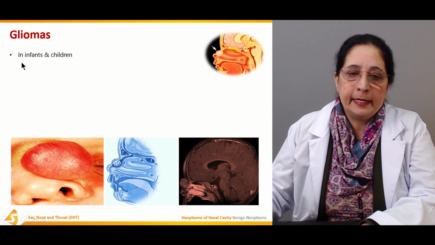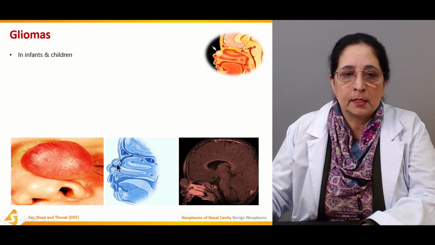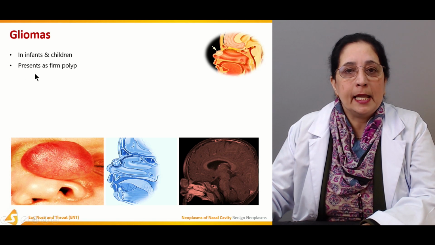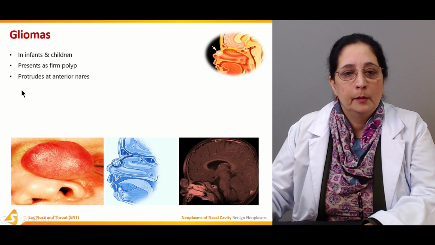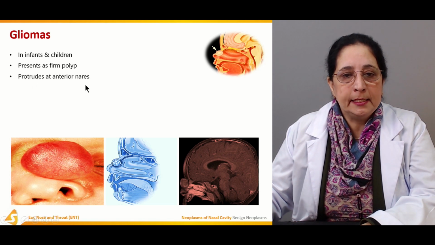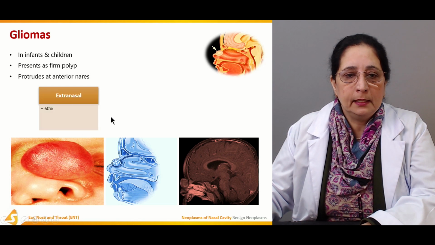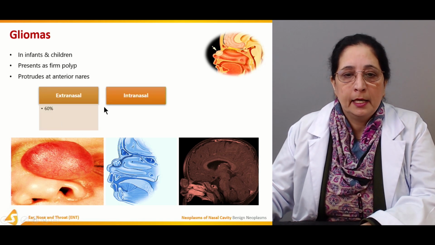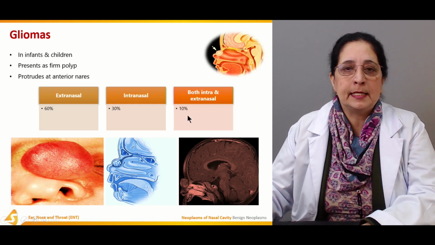Gliomas. Gliomas are common in infants and children. You can see big tumor here, big growth, gliomas. Present as firm polyp, protrude at anterior nares. Extranasal is 60%, intranasal is 30%, and both intra and extra is 10%.